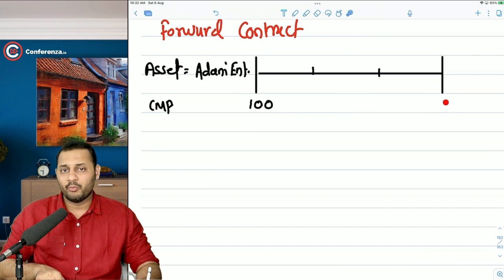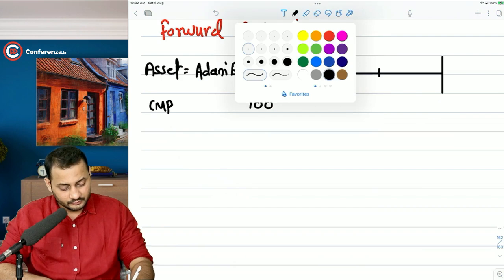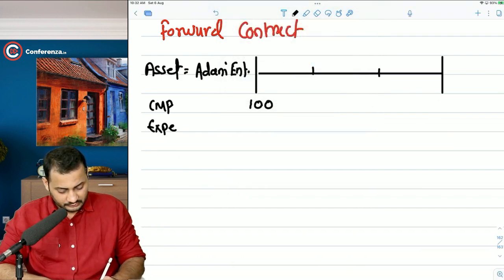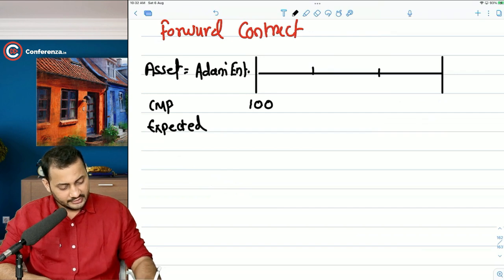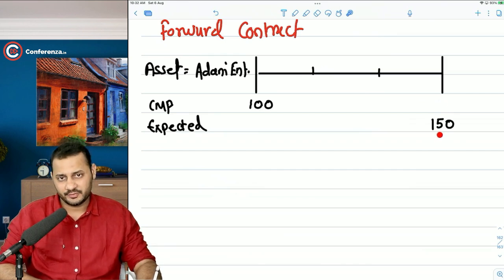The main problem is today that we are thinking that this is a good stock and in 3 months time it will go up, and our expectation is that the stocks will go up to 150 rupees in 3 months, and we don't want to buy at 150 rupees at that time. It's too much of a cost to pay for.